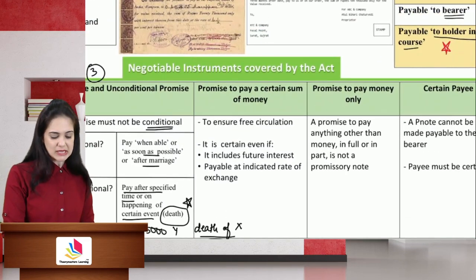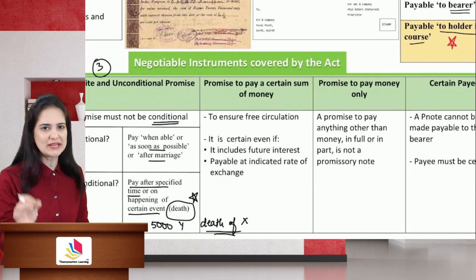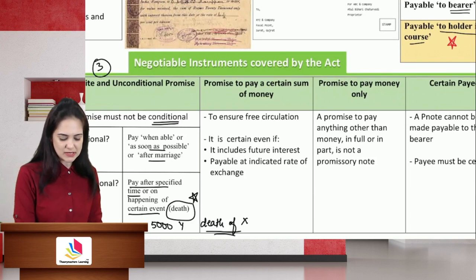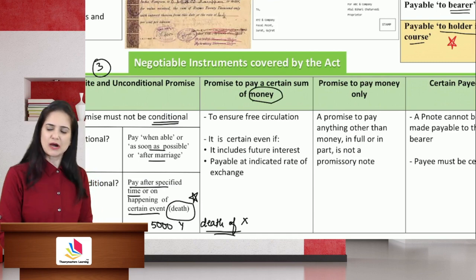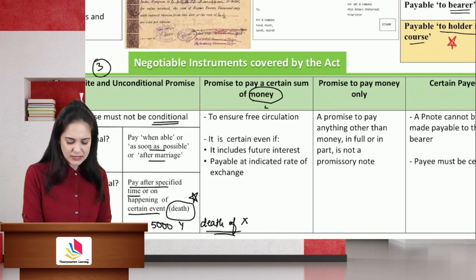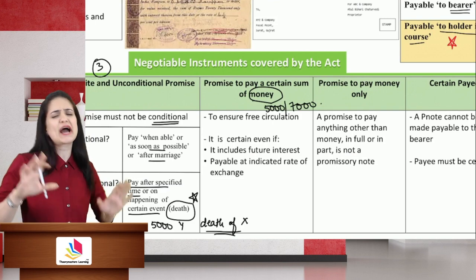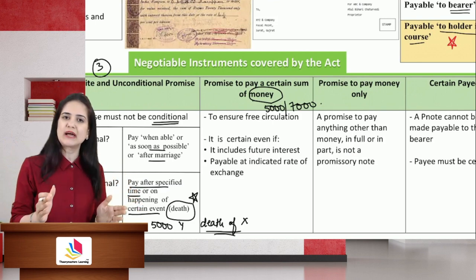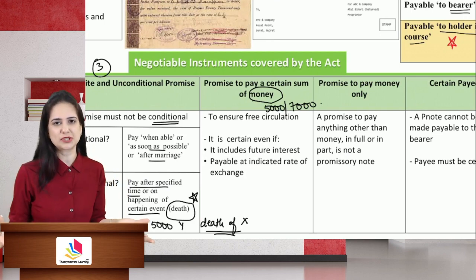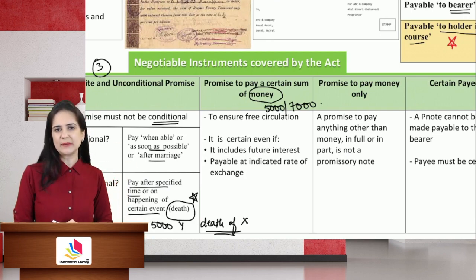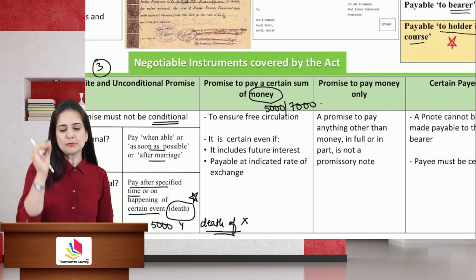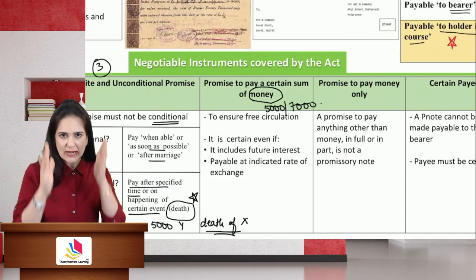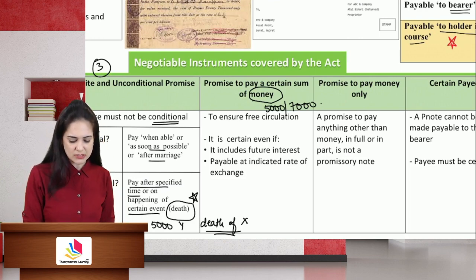I promise to pay a certain amount of money and money only, nothing in kind. So the amount must be certain and it must be to pay a sum of money and money only. Now, what if I make a promissory note of either 5,000 or 7,000? So I have written on the promissory note, I will pay either 5,000 or 7,000. I have not decided. It is not a valid promissory note because you are restricting free circulation. Of what amount will you circulate the bill? Is it valid for 5,000 or is it valid for 7,000? So in order to make the instrument certain, to bring more clarity, you need to have a certain amount mentioned in the instrument.